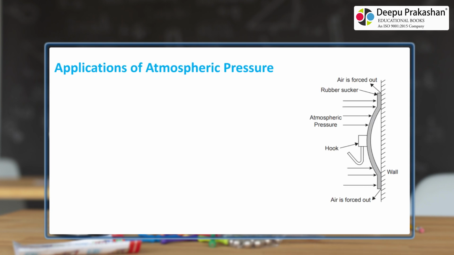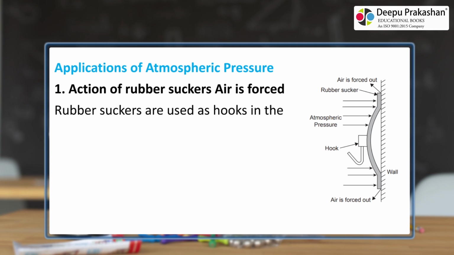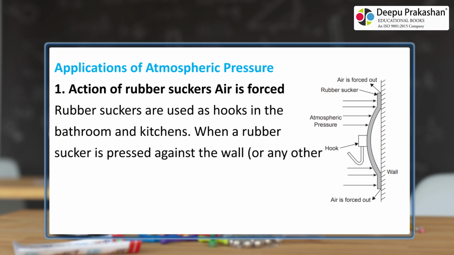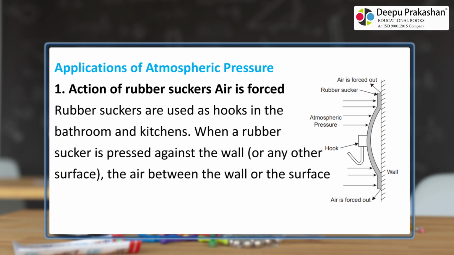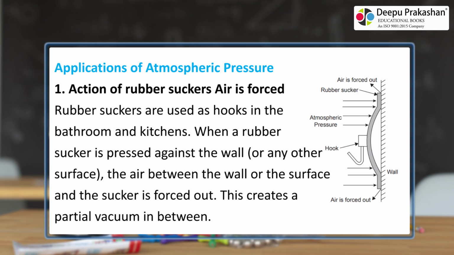Applications of atmospheric pressure. Action of rubber suckers. Rubber suckers are used as hooks in the bathroom and kitchens. When a rubber sucker is pressed against the wall or any other surface, the air between the wall or the surface and the sucker is forced out. This creates a partial vacuum in between.